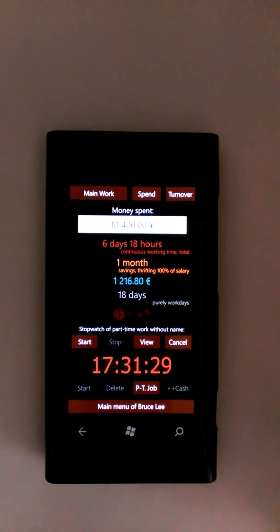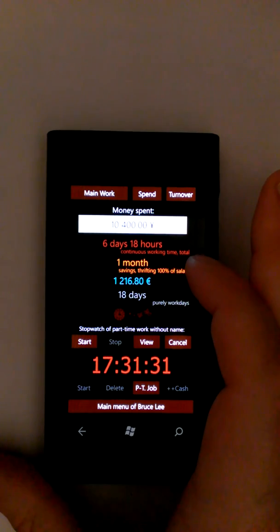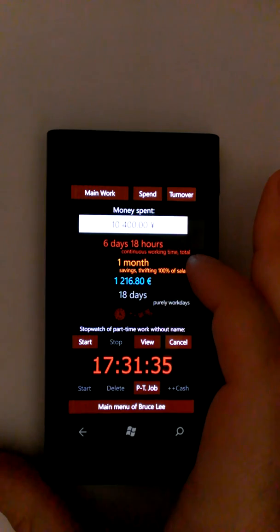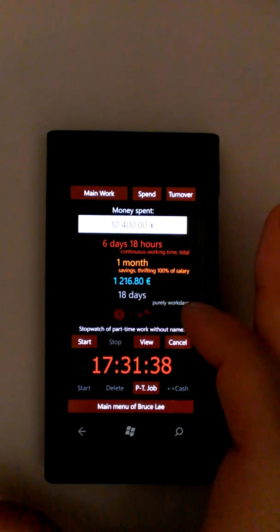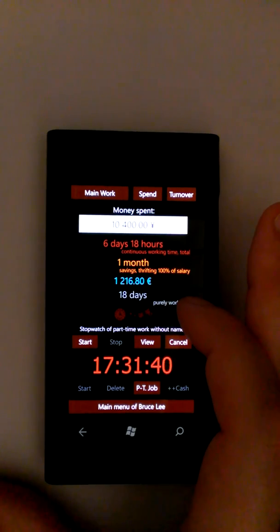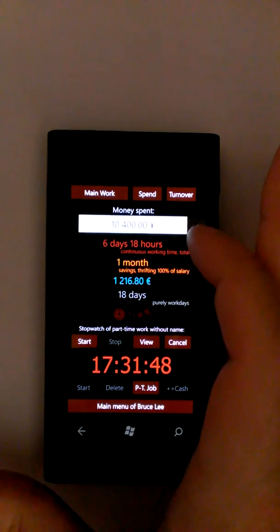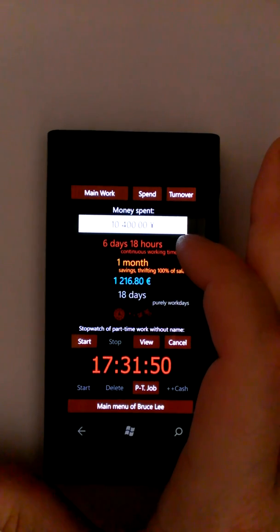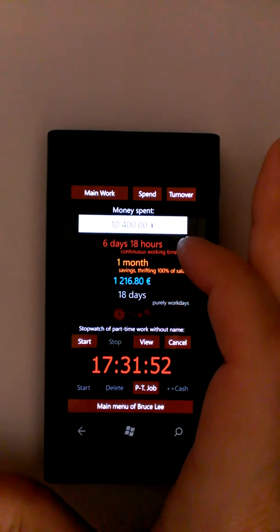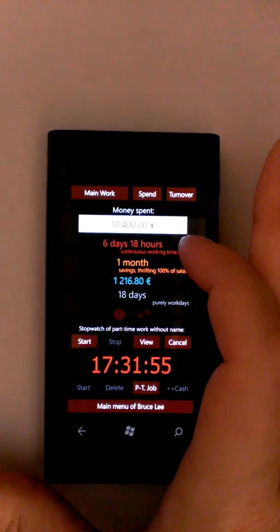What does it mean? It means 1 month of my life with sleep, with rest, with work, with holidays. This time shows me the working days without holidays, just morning, work day, evening, night, sleep, right? And the red time shows me the time that I spent in my office, or at my plant, or at my workplace.